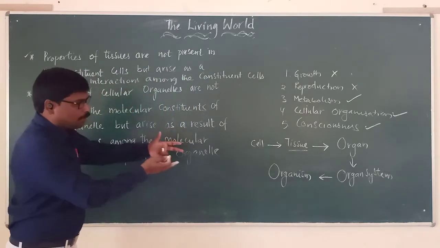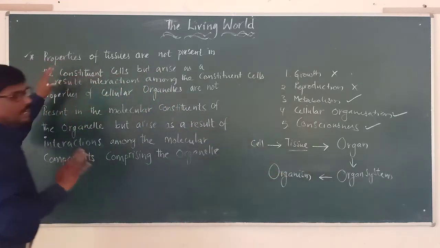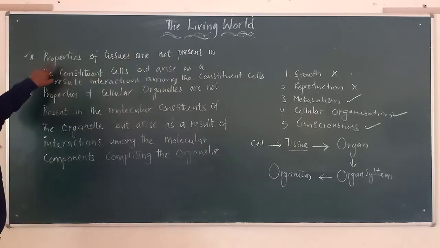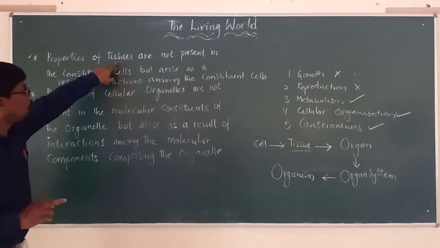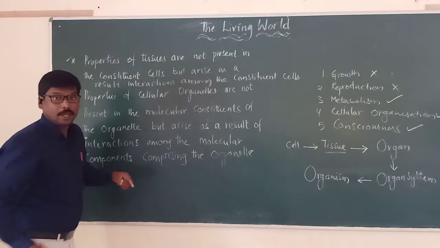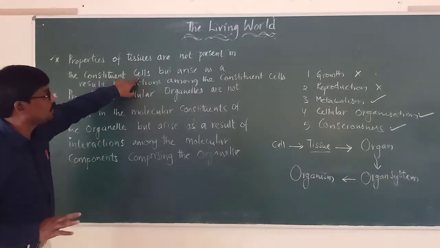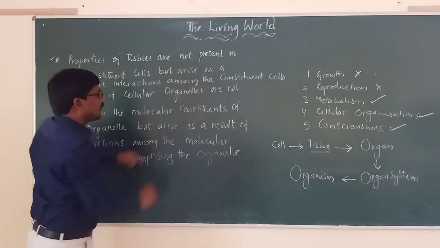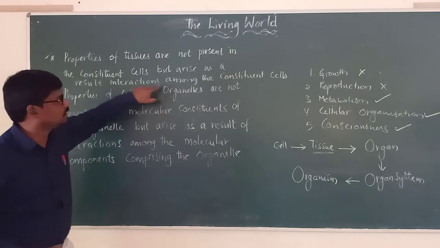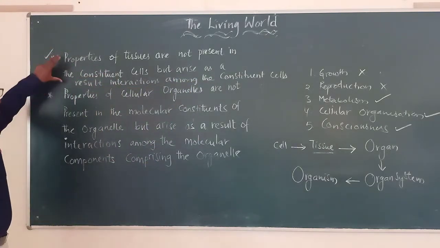Now, looking at this flow chart, this diagrammatic representation, and at the sentences I am using, you should be very careful in understanding this. Properties of tissues are not present in the constituent cells, but arise as a result of interactions among the constituent cells. What do you mean by this first sentence that we used?